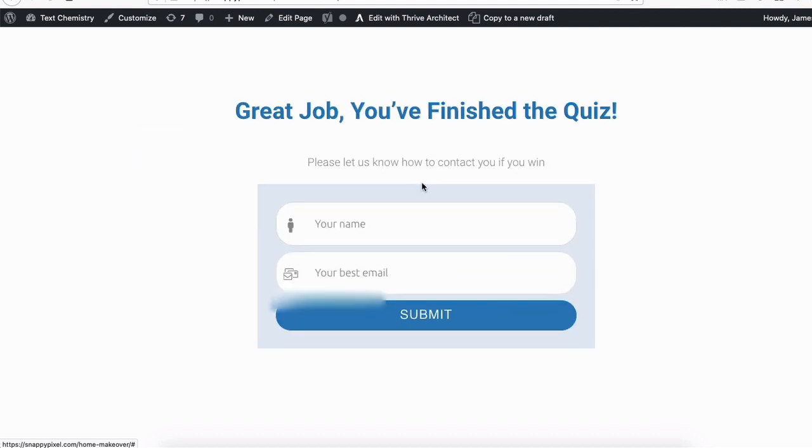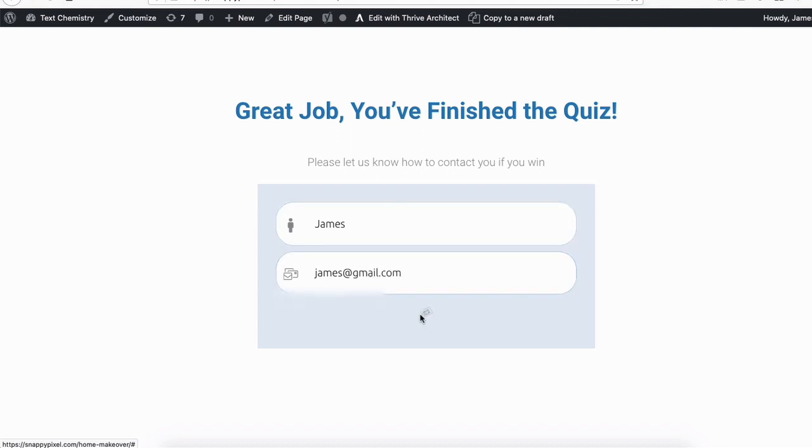The bedrooms. And now what we're also doing in this quiz is collecting their name and email. Once they enter their name and email, they're going to get redirected to another page. So why don't I just type something like James at gmail.com, whatever.